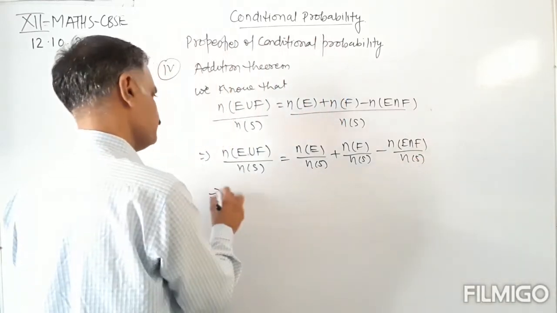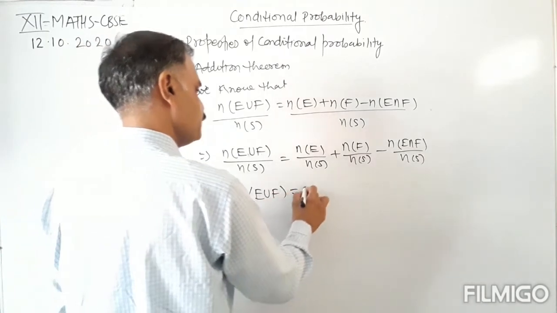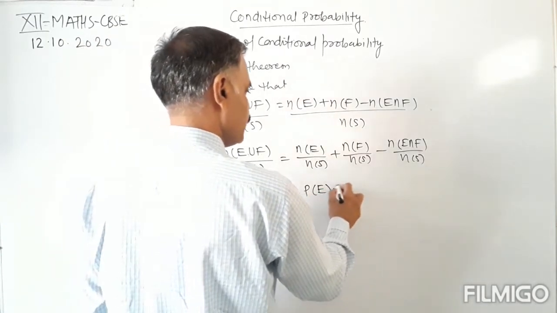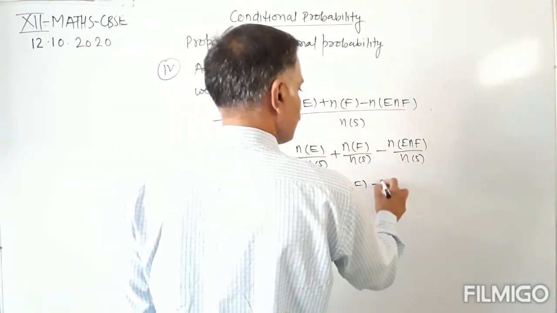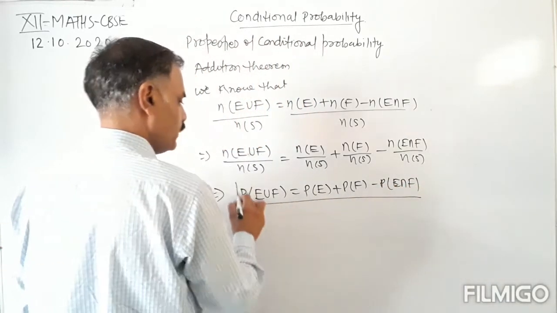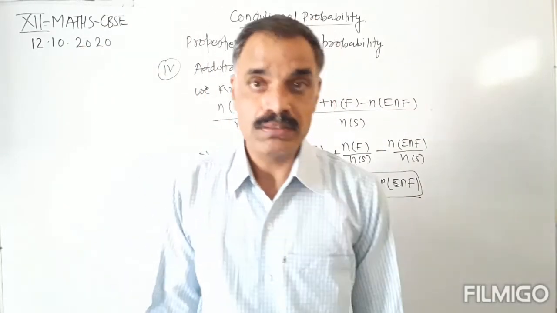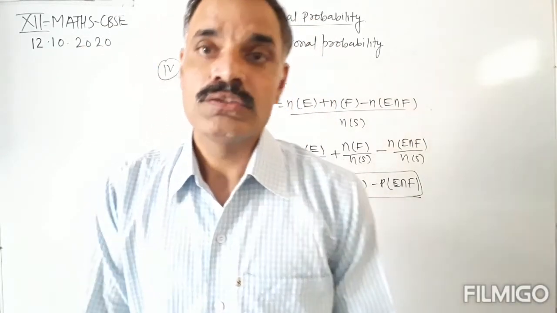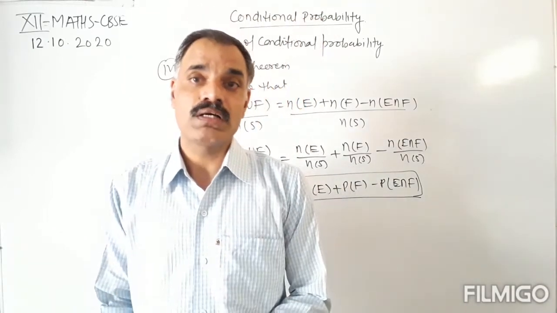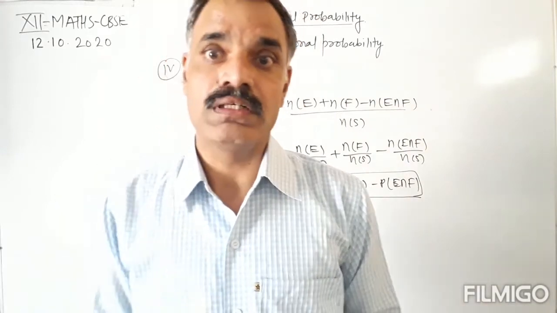So this is P(E union F) equals P(E) plus P(F) minus P(E intersection F). This is called the addition probability theorem. So these are some of the properties of conditional probability.